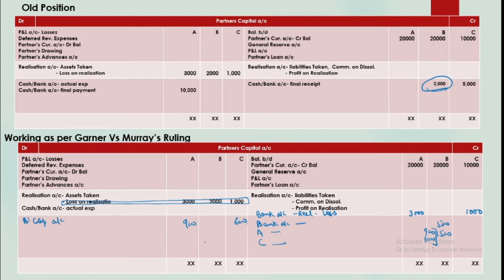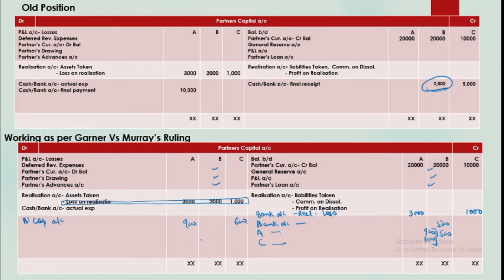Now you will calculate the accounts. You might be finding that the debit and credit totals are not matching. The reason is that I haven't filled up this information. I have just taken the relevant part only for your understanding. So this is how Garner versus Murray's ruling will be working.